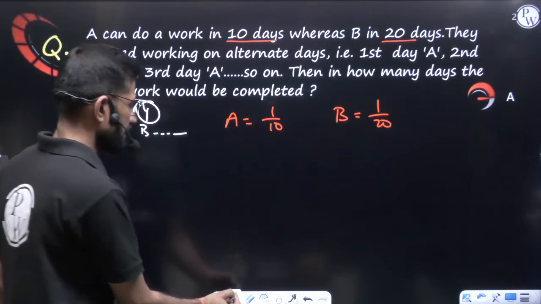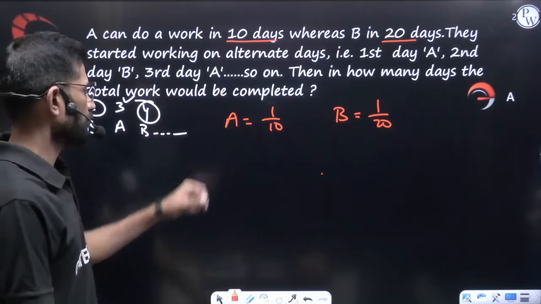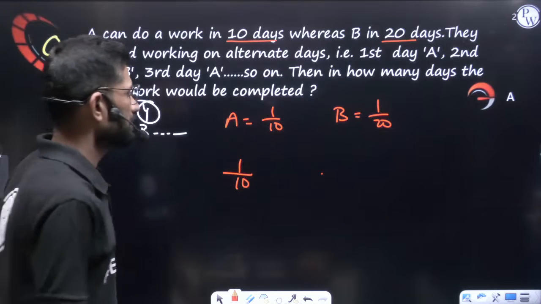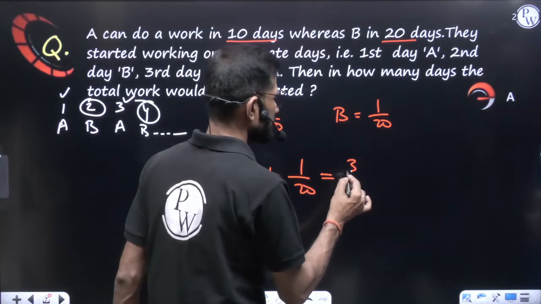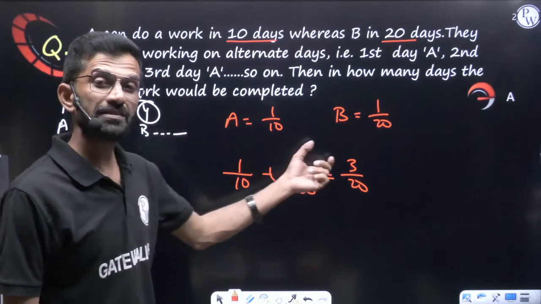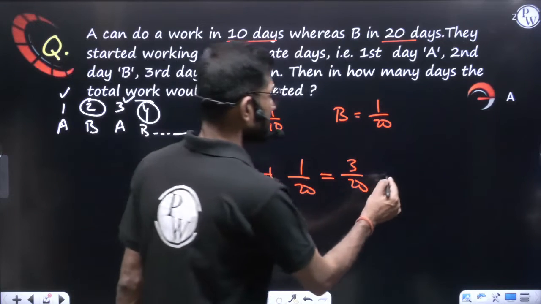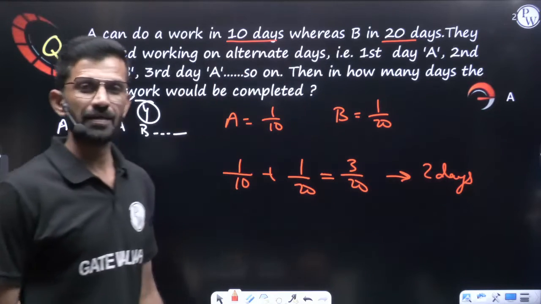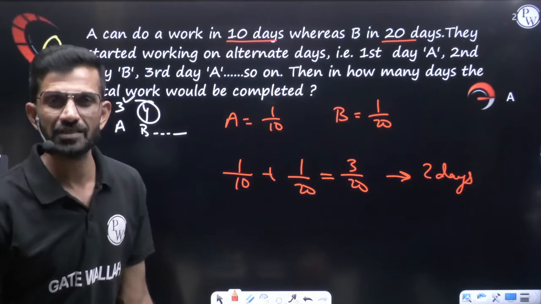Now first day, who will come? A will come. How much work can he do in one day? 1 by 10. First day A will do 1 by 10 of the work. Second day B will come. How much work will he do? 1 by 20. If you add both, no doubt you will get 3 by 20. We have seen this in the previous slide also. Now this 3 by 20 is how many days' work? This 3 by 20 is exactly 2 days' work, because first day A does this much, second day B does this much. So this is exactly 2 days' work.